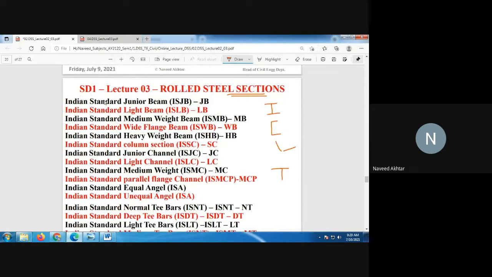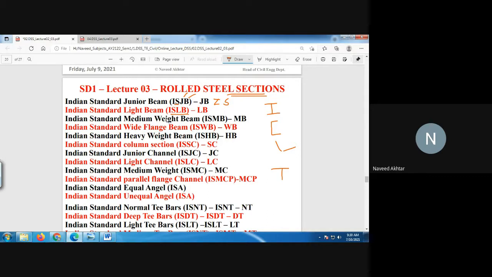So IS stands for Indian Standard, J is the junior, and B is the beam. So ISJB is Indian Standard Junior Beam. Then Indian Standard Light Beam, that is ISLB.